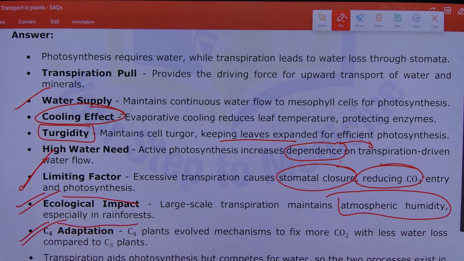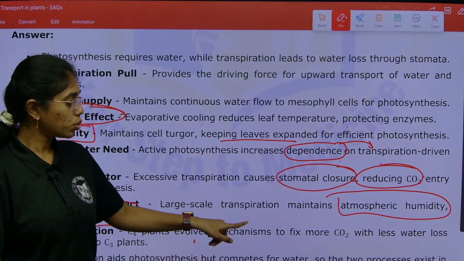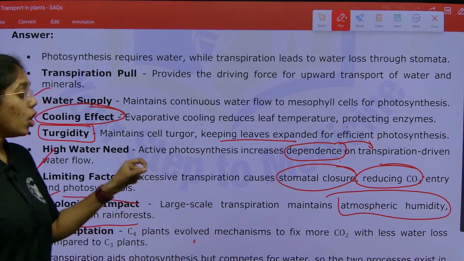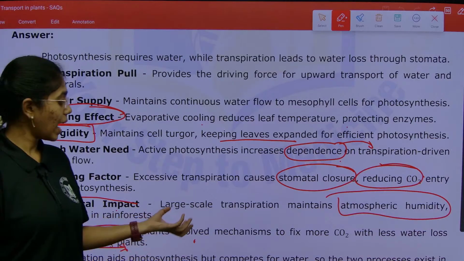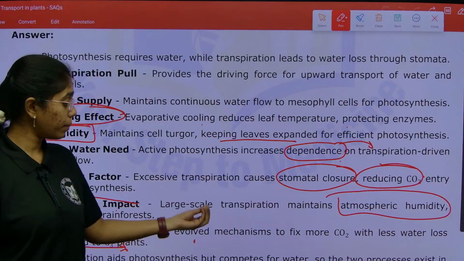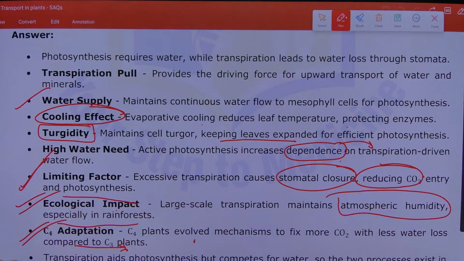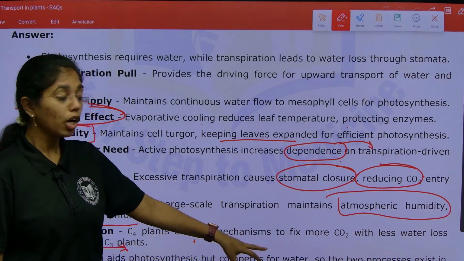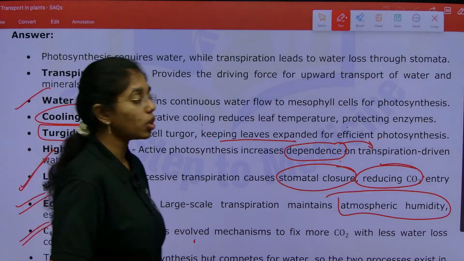Next is C4 adaptation. As compared to C3 plants, C4 plants have evolved mechanisms to fix more carbon dioxide with less water loss. Transpiration aids photosynthesis but also competes for water, so the two processes exist in compromise.